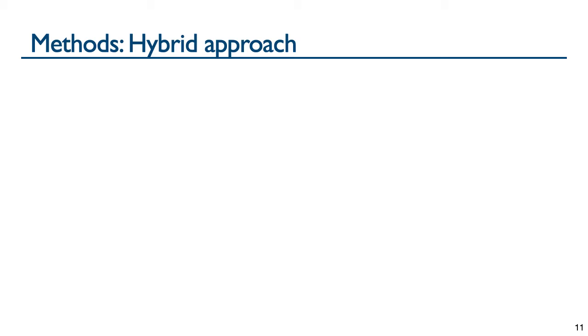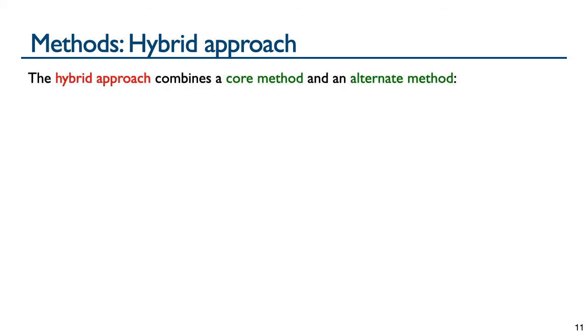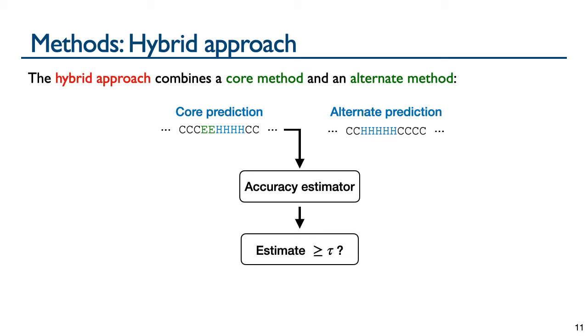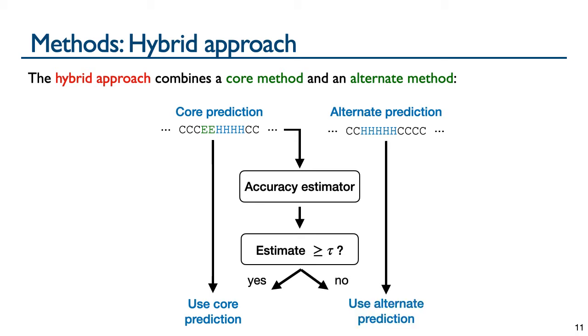The last per protein selection variant is the hybrid approach, which combines a core prediction method with an alternate prediction method. Given the core and alternate predictions, we estimate the accuracy of the core prediction. Using a threshold tau, learned when training the hybrid approach, if the estimated accuracy is above the threshold, the hybrid outputs the core prediction. Otherwise, it outputs the alternate prediction. This discerns when to switch between the core and alternate methods based on estimated accuracy. Note this also only requires an accuracy estimator for the core method.